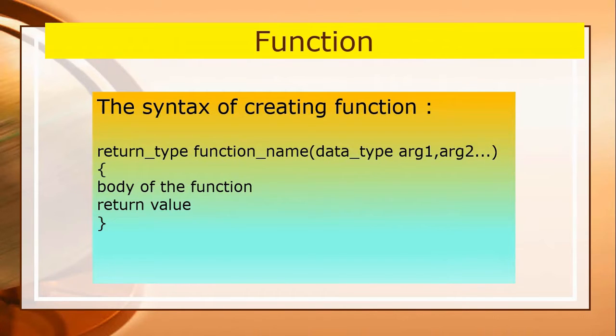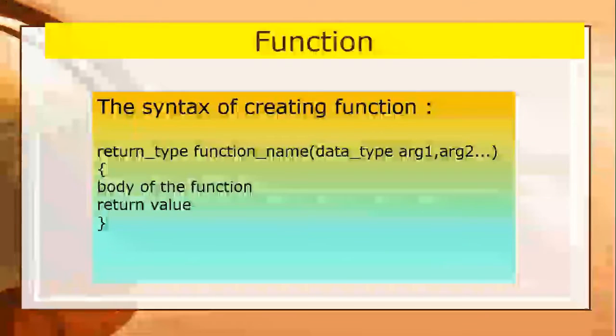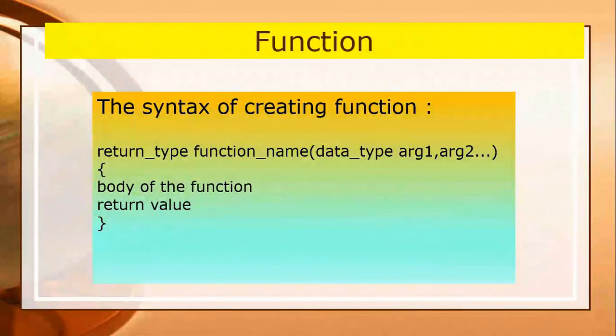It means first you have to write the return type, that is, what type of value the function will return. It may be integer, it may be another type of value. Then you have to write a function name. The function name must be an identifier of C language according to the rule. And data type, argument 1, argument 2, argument 3. You can define a number of arguments with their data types.